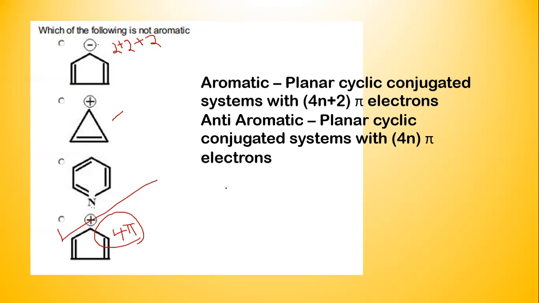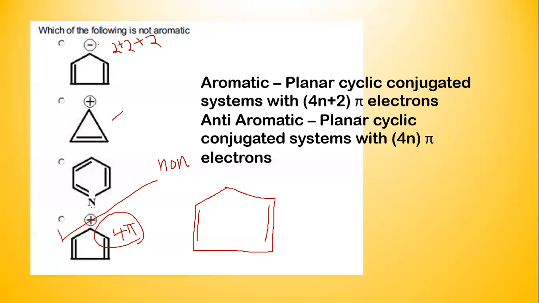Again, I want to mention a special kind of system where you have 4 pi electrons. If you have this kind of system, what you expect is an anti-aromatic system because you find 4n pi electrons. But this is a non-aromatic system. It is not anti-aromatic. Please take a look at the word: it is non-aromatic. A non-aromatic system mostly lacks one of these conditions.